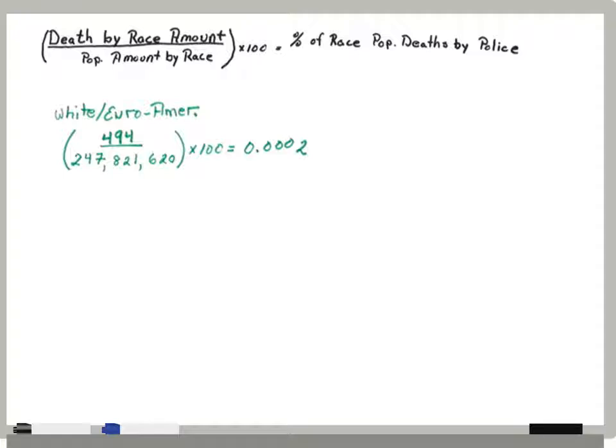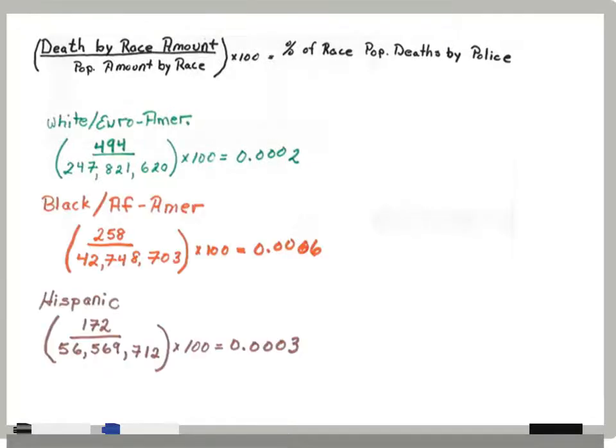If we're looking at getting the percentage of the race population that's killed by police, we would need to take the number of individuals that are killed by the police, divide it by the population amount, and then multiply that by 100. So, doing that for the Euro-American population, we get 0.0002%. This is the amount of the Euro-American population that was killed by police in 2015. When we apply this to the other populations, we can see that 0.0006% of the African-American population was shot and killed by police, and 0.0003% of the Hispanic population was shot and killed by police.